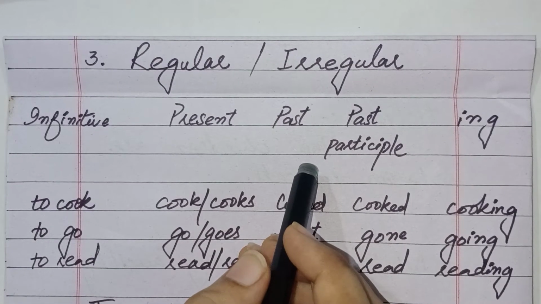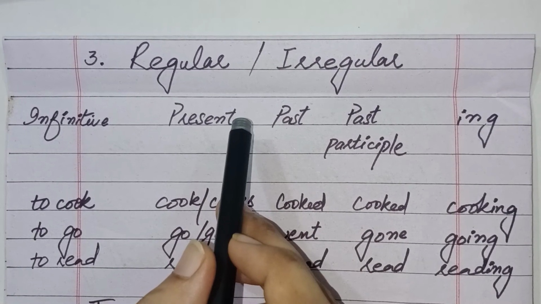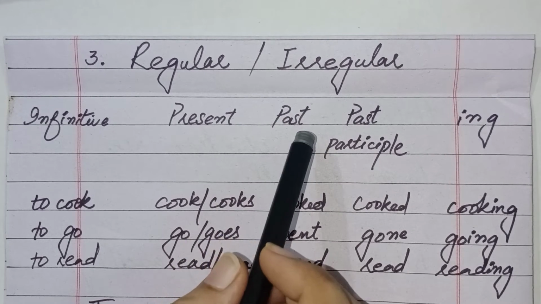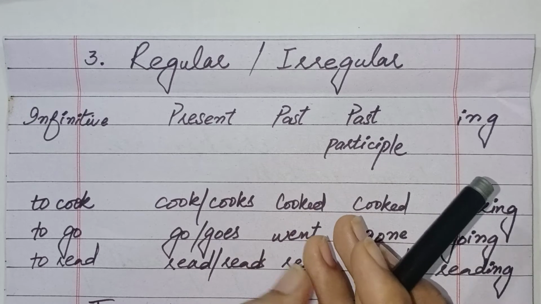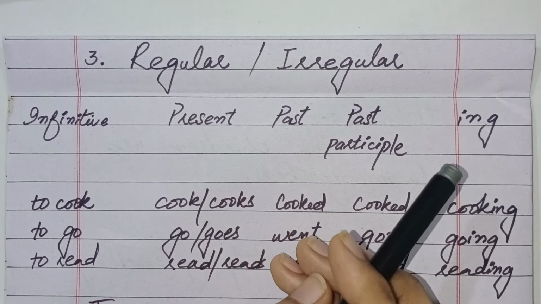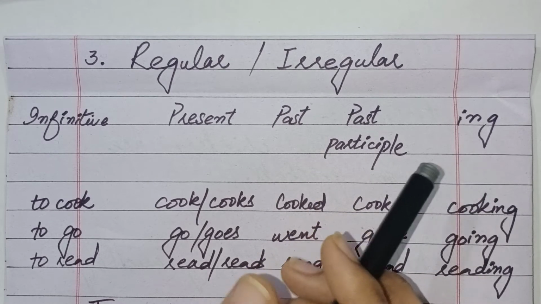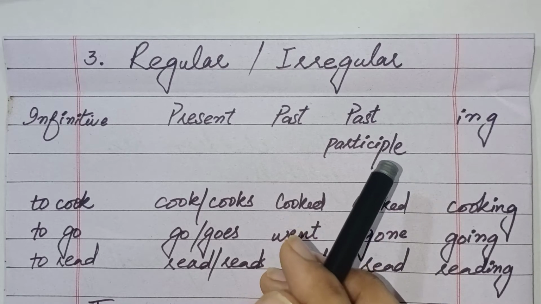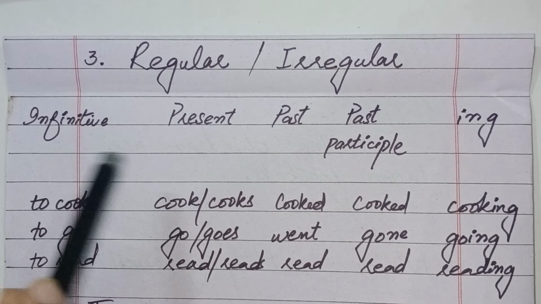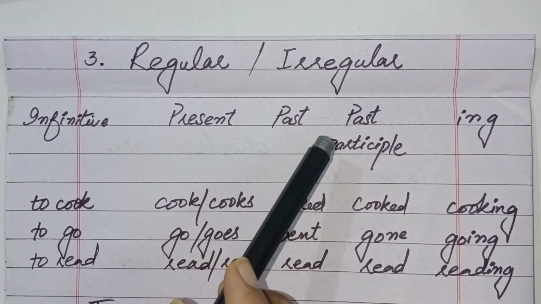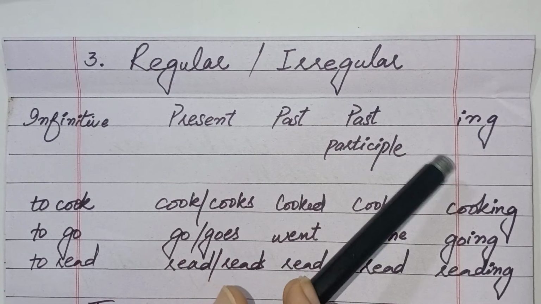Now guys, move to the third kind of verb, and that is regular or irregular verb. Students, in English only verbs have tenses like present, past and future. And to make the tense, we change forms of the verb. Do you know how many forms there are? Basically there are 5 forms: infinitive, present, past, past participle and ing.